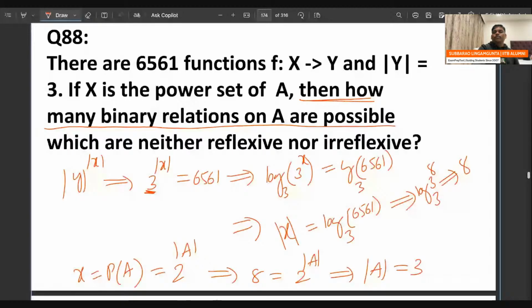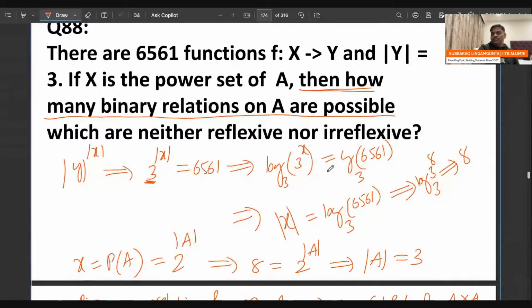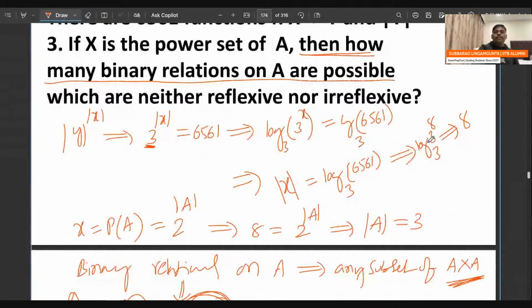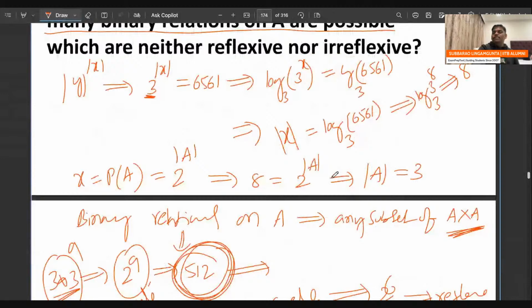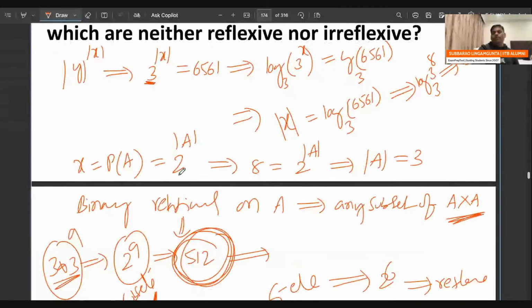So first of all, find out. The size of y is given as 3. So 3 power x is equal to 6561, then the x value is going to be 8. Now he is saying that x is the power set of a. So x is 8, which is equal to the power set of a, meaning 2 power a, so a will become 3.